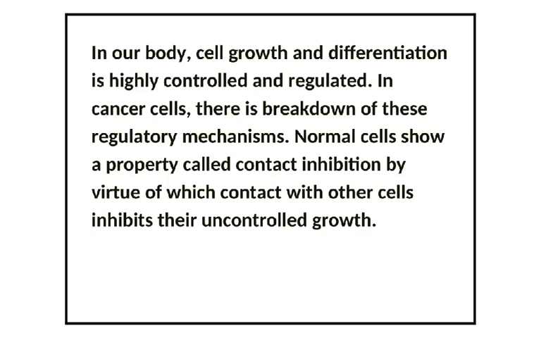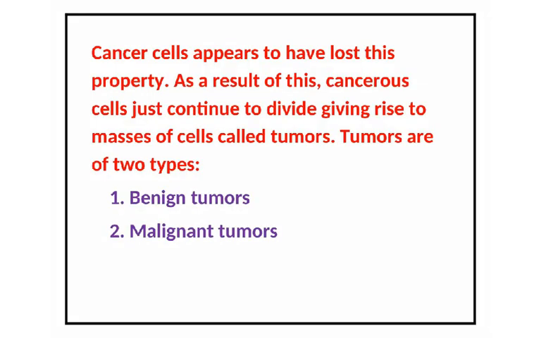Normal cells show a property called contact inhibition, by virtue of which contact with other cells inhibits their uncontrolled growth. Cancer cells appear to have lost this property, and as a result, cancerous cells just continue to divide, giving rise to masses of cells called tumors.